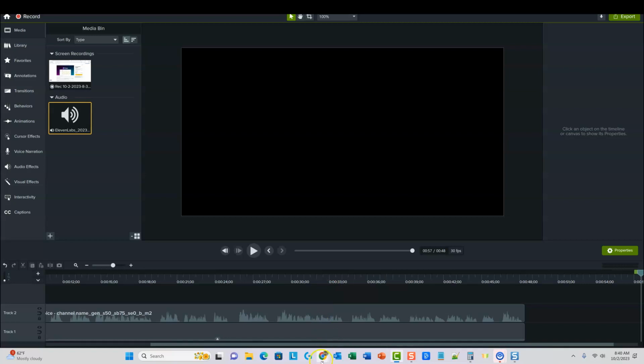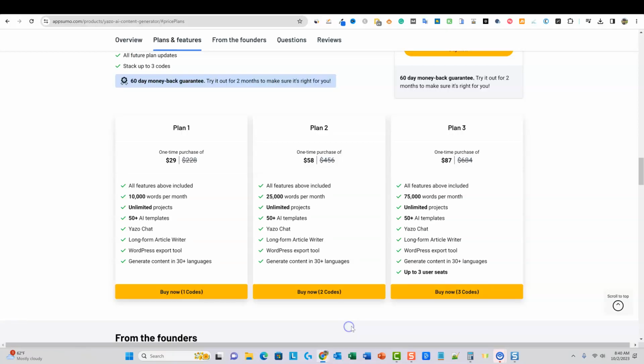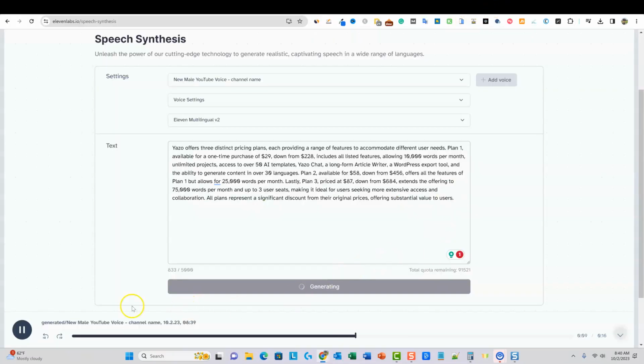Range of features to accommodate different user needs. Plan 1, available for a one-time purchase of $29, down from $2.